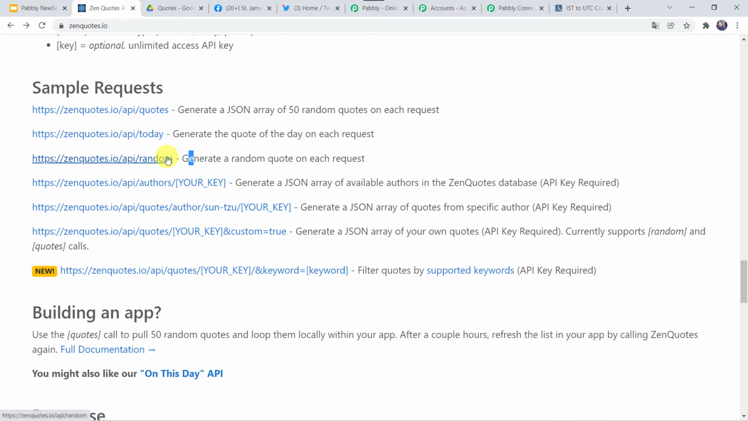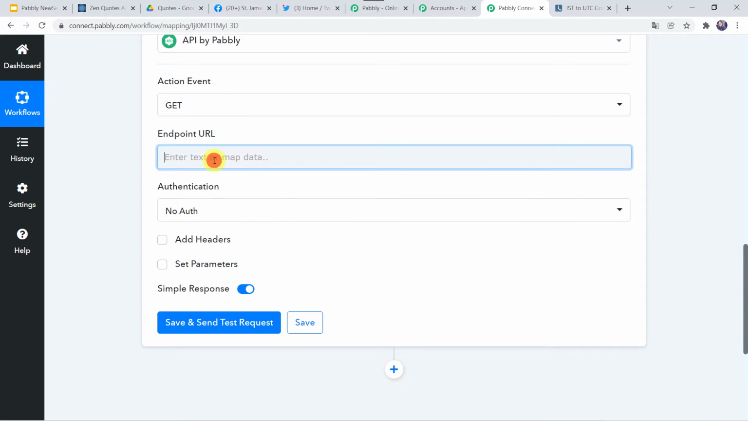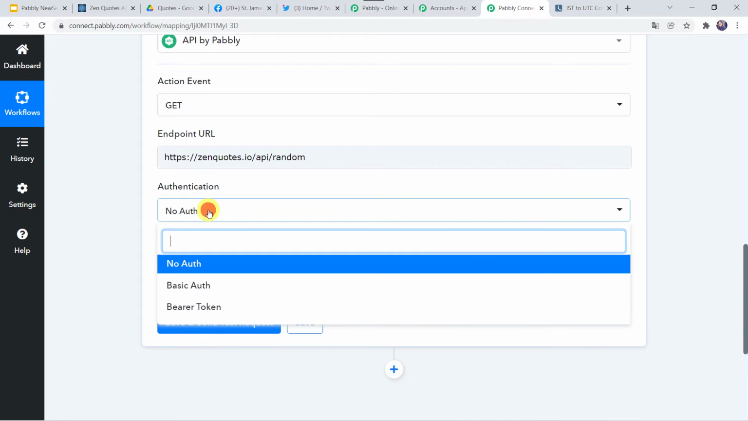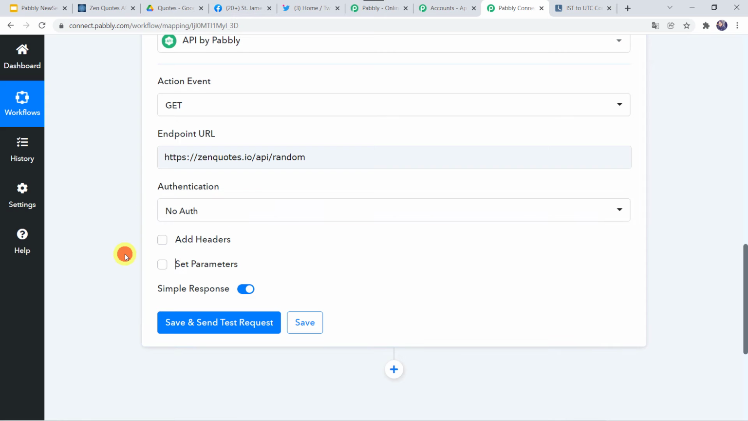I'll just copy it from here. Okay. I'll move back to Pabbly Connect and I'll paste the link URL over here. Now the authentication is required. I'm just selecting it as no authentication, no auth. And let's click on save and send